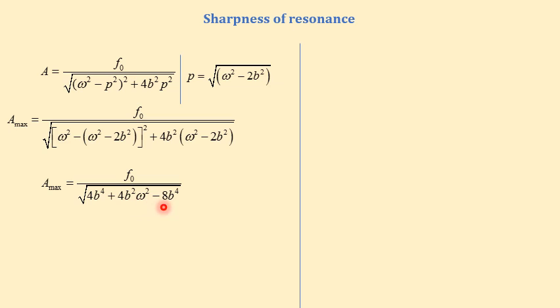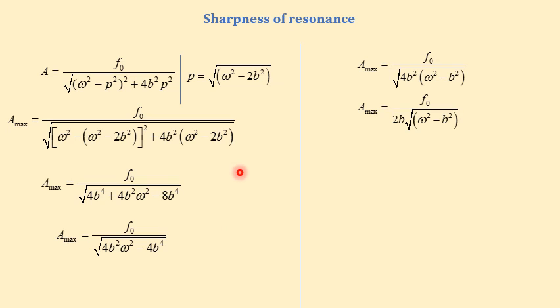If we add 4b power 4 to minus 8b power 4, we get minus 4b power 4. So the remaining expression becomes A max equal to f naught divided by the square root of 4b square omega square minus 4b power 4.